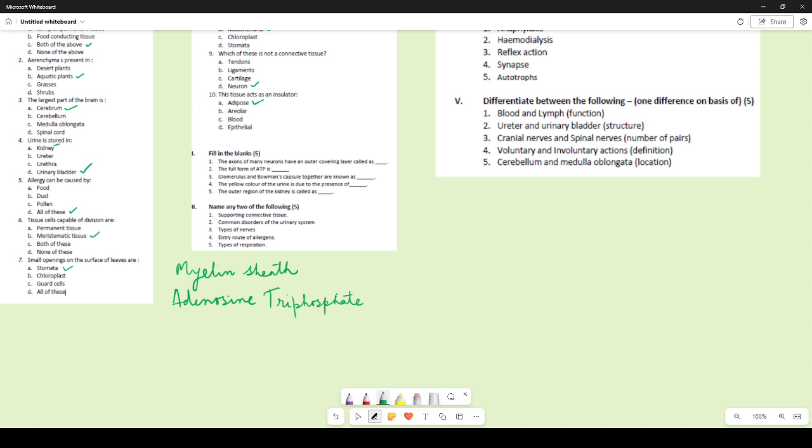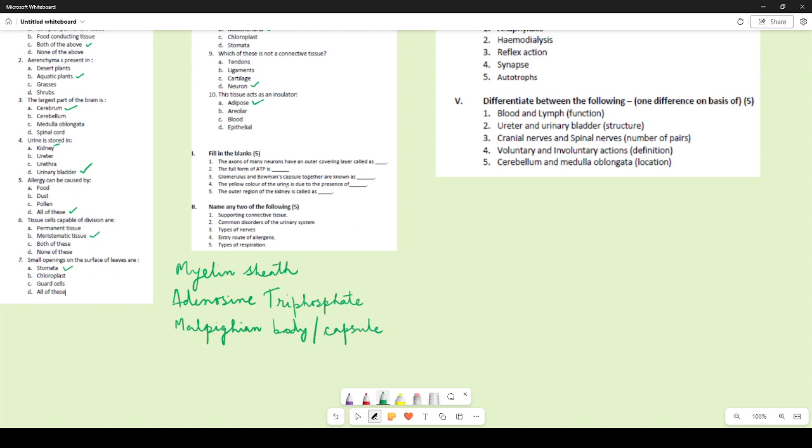That is how you should be writing it. Glomerulus and Bowman's capsule together are known as Malpighian capsule or Malpighian body. Both of them are correct. You can write Malpighian capsule or Malpighian body.